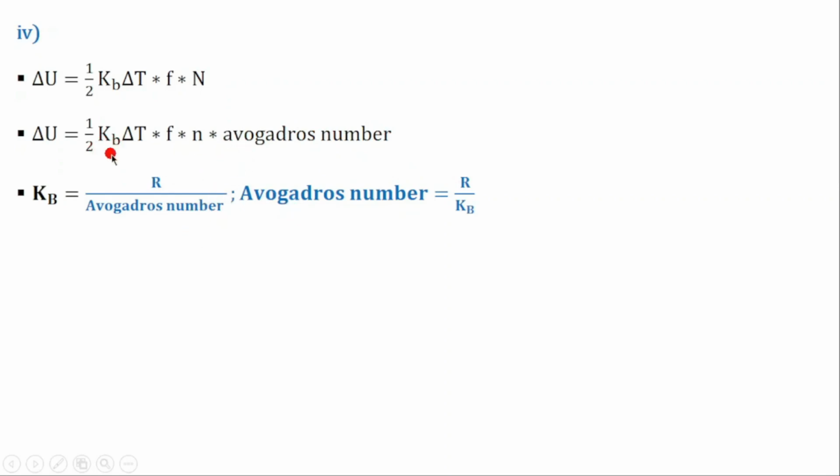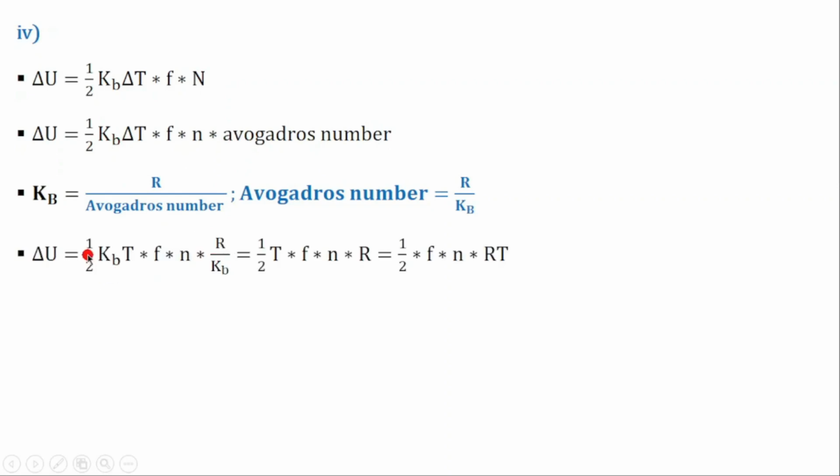After replacing, we want to eliminate this kB. We cancel the kB by replacing Avogadro's number with R over kB, then we cancel this one and this one, and you get this relation.